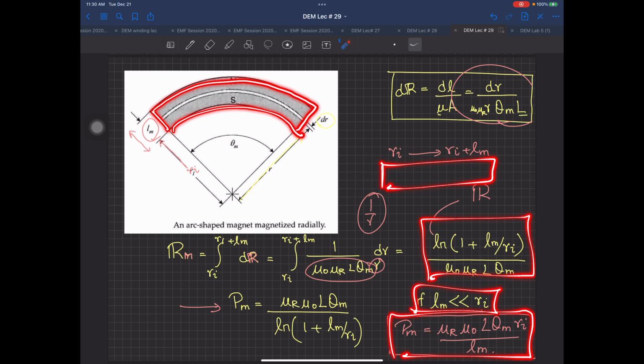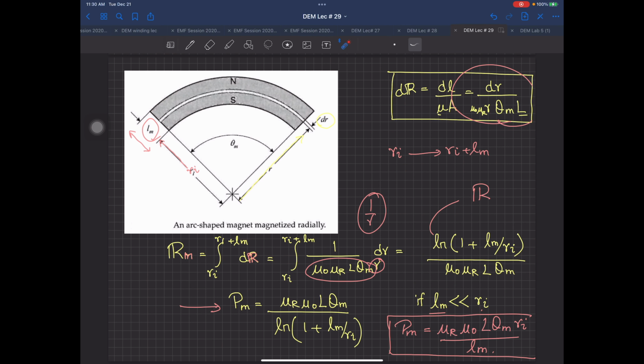Now, where will you make the magnet thickness larger? Anyone? Why would you actually use a larger length of magnet?